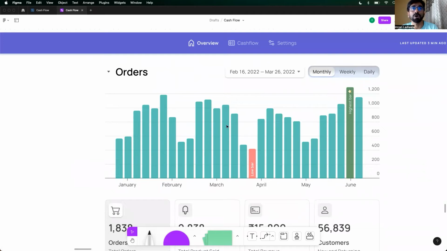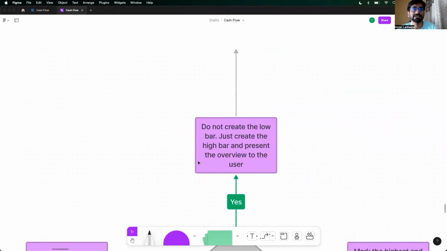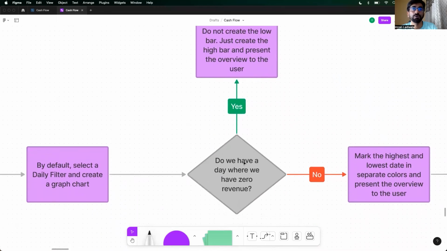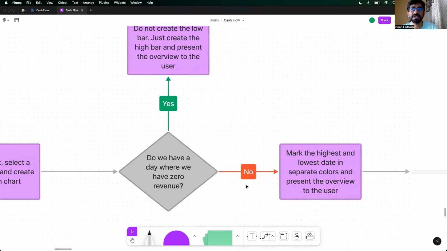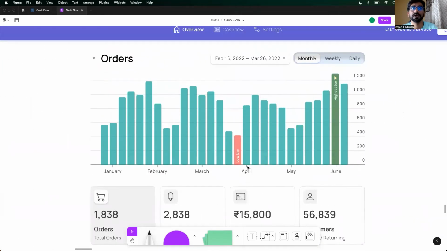This is your orders graph, right? On so and so date, I got this much revenue, this much revenue, this much revenue, and so forth. You remember this case, right? This is an interesting one. Do we have a day where we had zero revenue? In the case where there was no day with zero revenue, we have this bar and this bar, where there is a low bar and then there is a highest revenue bar, right?